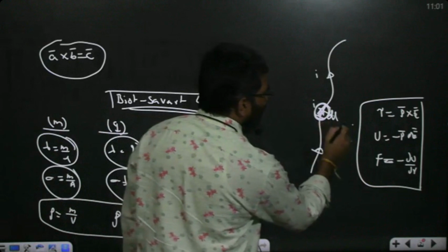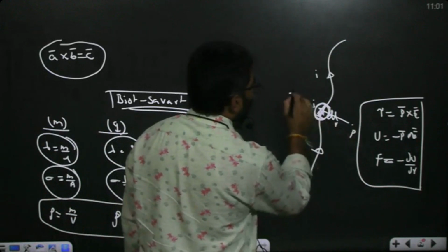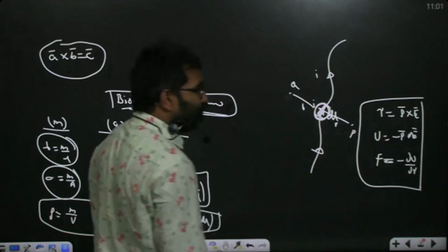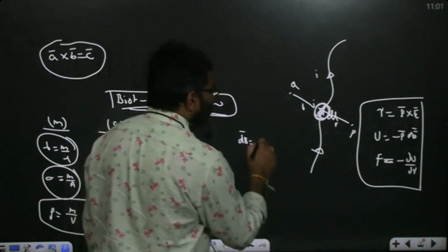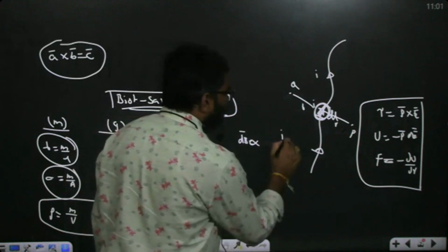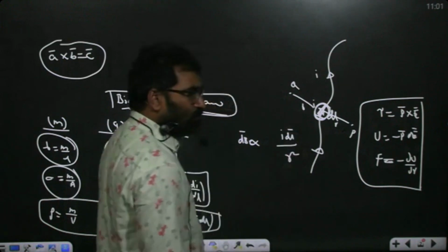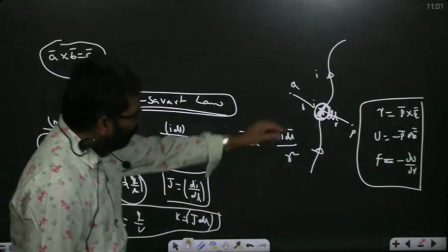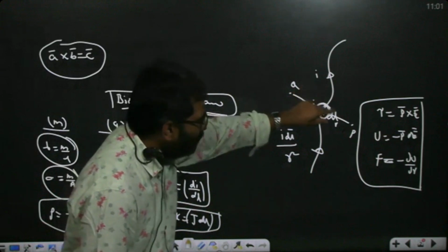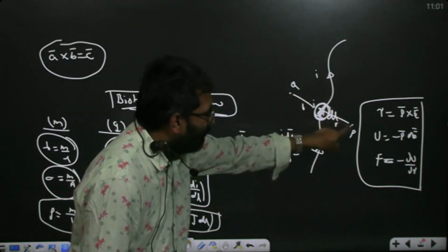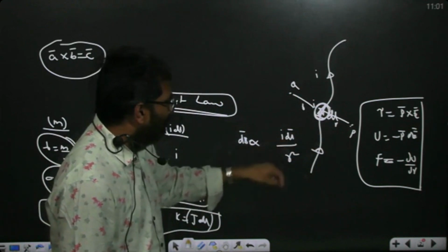Suppose you take this point R, rightward, this point P and this point Q. So the magnetic field dB bar at this point is proportional to I dl bar and proportional to 1 by R square. So according to Biot-Savart, whenever a current carrying element is there, it will create a magnetic field at any point P a distance away, which is proportional to what? dB bar is equal to what? I dl bar by R square.